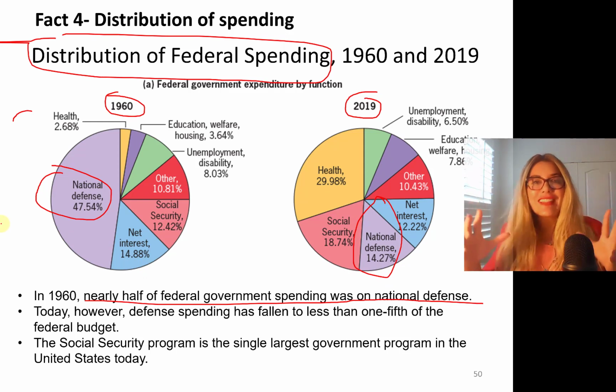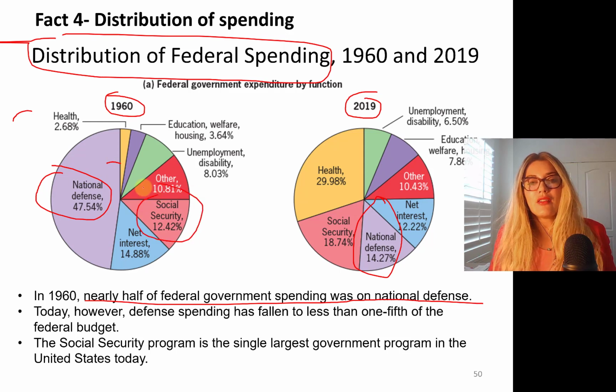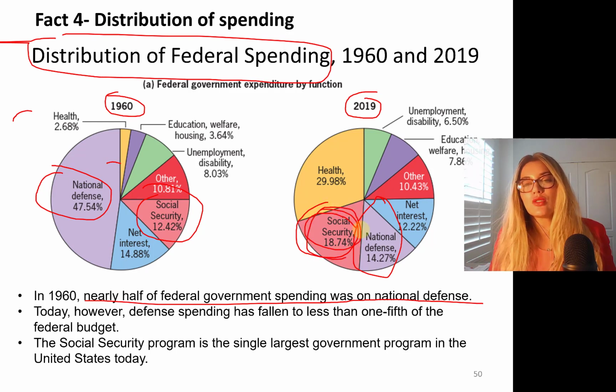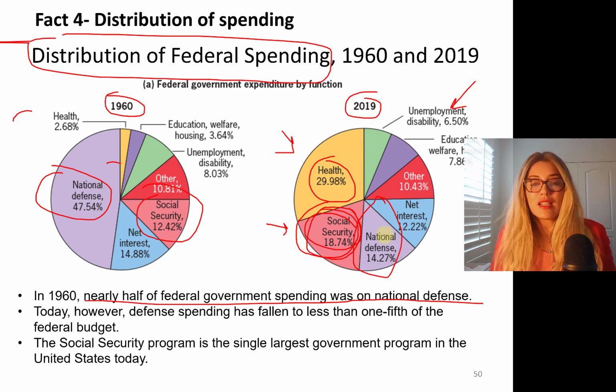National defense spending today is probably larger than in the 60s, but percentage-wise, it's smaller. Social security used to be 12%. Now it is larger, 18.74%. So it's the single largest program. Social security includes not only retirement, but also health coverage. It also includes unemployment and disability coverage. Okay, so that's the biggest item.